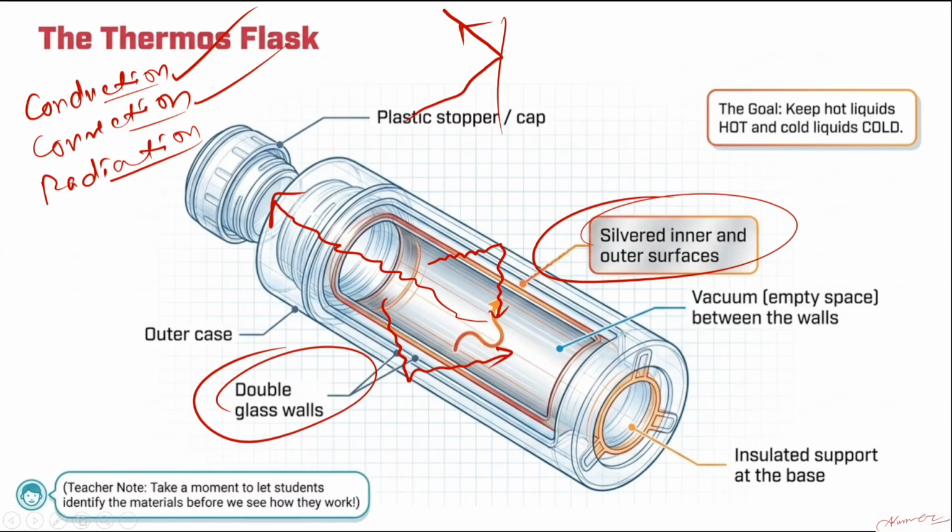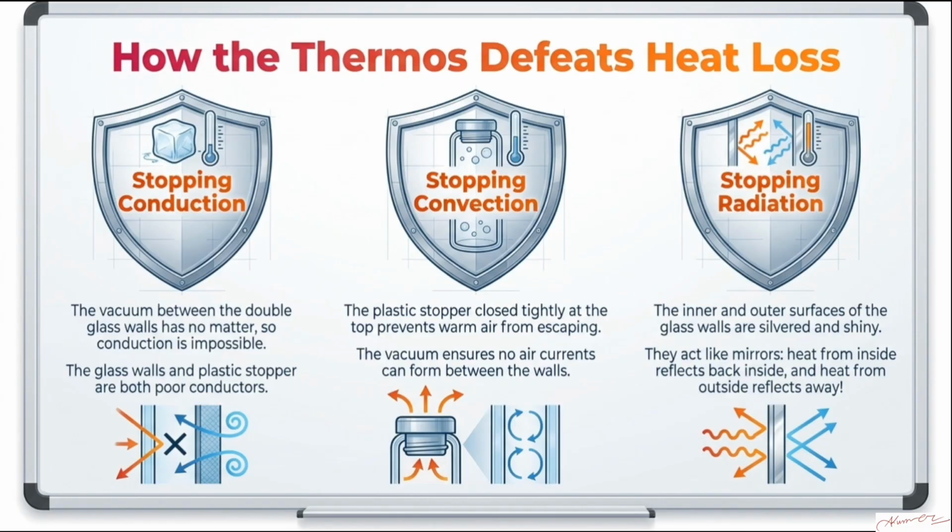Still, let's say after 20 or 22 hours, the water gets cooler, because even though it is reflecting, it is not reflecting completely, so because of radiation some of the heat goes out of the bottle. But that process is very slow. So that's why it is a good application where we restrict conduction, convection, and radiation, and we can use that bottle to keep water warm for a longer time, or to keep anything cold for a longer time also. Clear? So how do we do it? We stop the conduction, basically with the vacuum between the double glass wall.